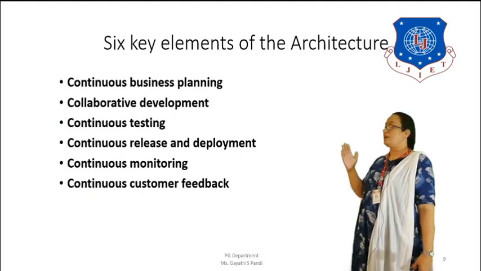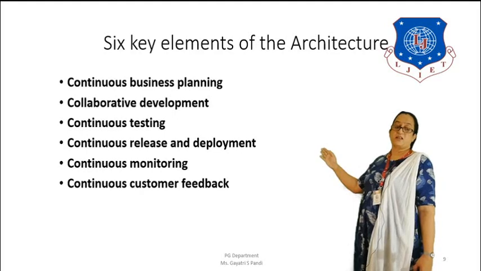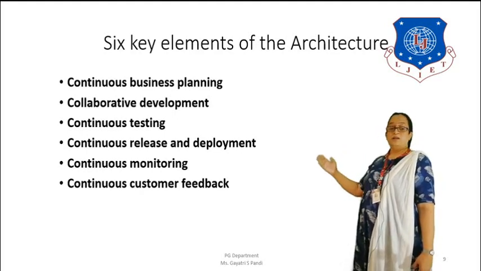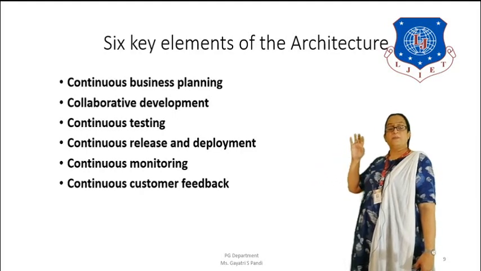They are continuous business planning, collaborative development, continuous testing, continuous release and deployment, continuous monitoring, and continuous customer feedback. These are processes which continuously keep happening, and that is why it is termed iterative development. Now let us see what these are.